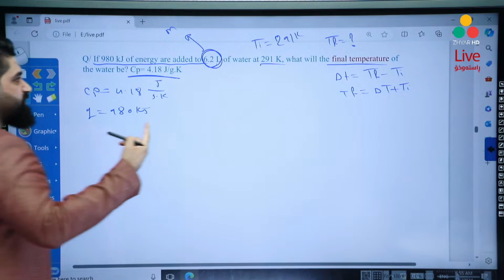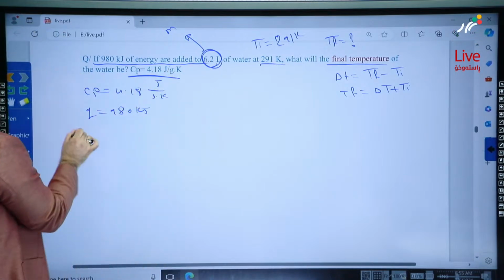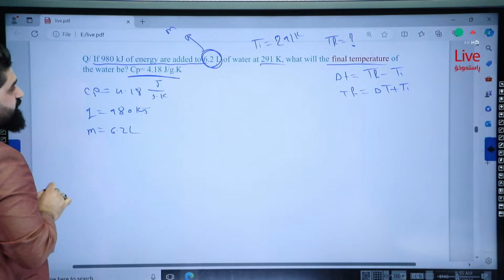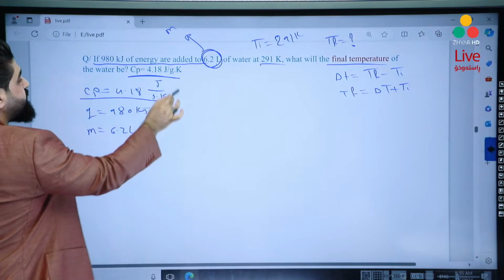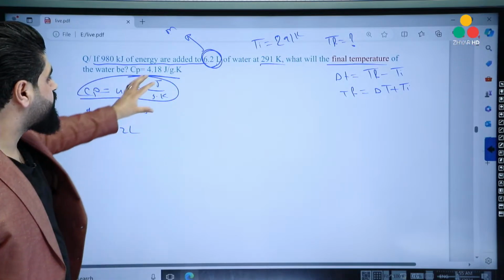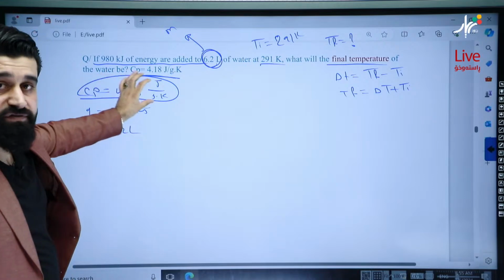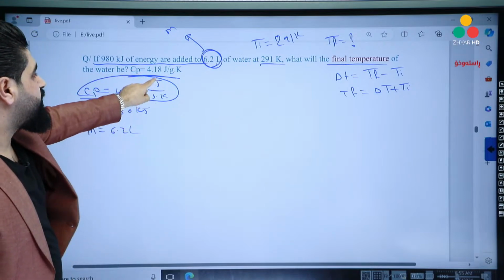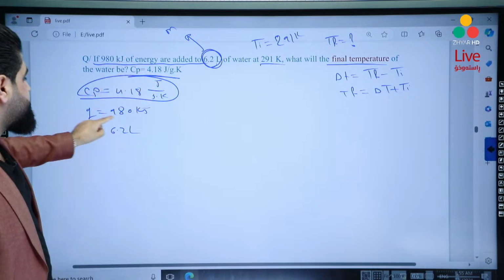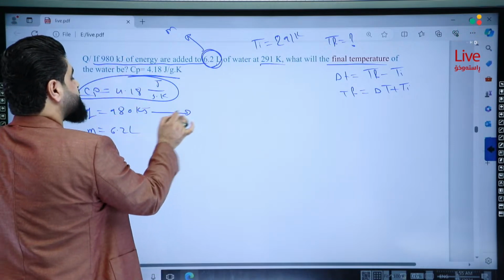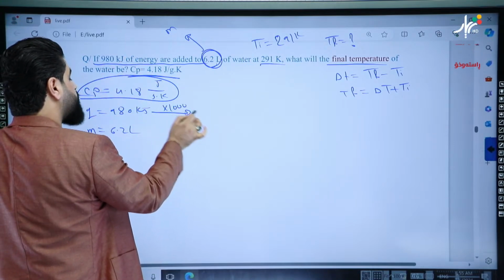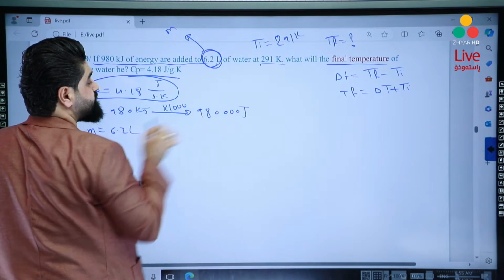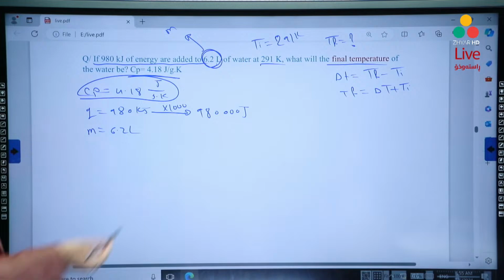Stay with me, I'll show you how to do it. So M is equal to 6.2 liters. First, when we have Cp, we have to arrange all the other units according to the unit of Cp. Because here we have Cp, the amount of energy must be in joules, but this is in kilojoules. So multiplying by 1,000, it will be 980,000 joules. Okay, this is the first one, it's good.